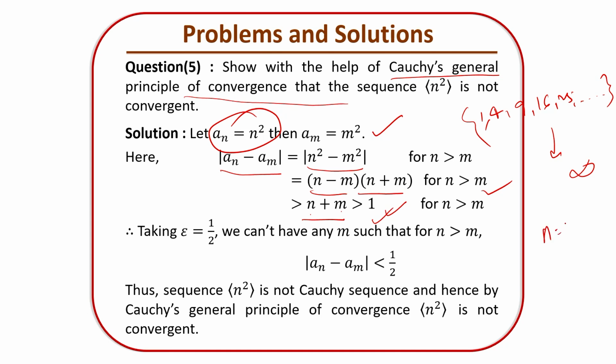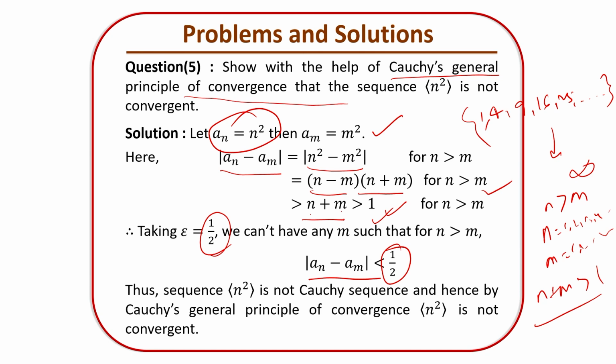n starts with 1, 2, 3, 4, 5, whatever it is, and m is also 1, 2, 3, 4, 5, 6, and n is greater than m, right? So n plus m must be strictly greater than 1. So taking epsilon less than 1, it will show that the difference is not less than that number. I have chosen here 1 by 2. You can choose 1 by 3, 1 by 4, 1 by 5, whatever it is.